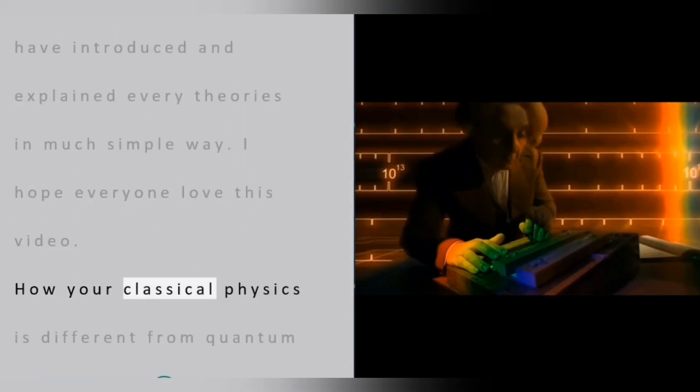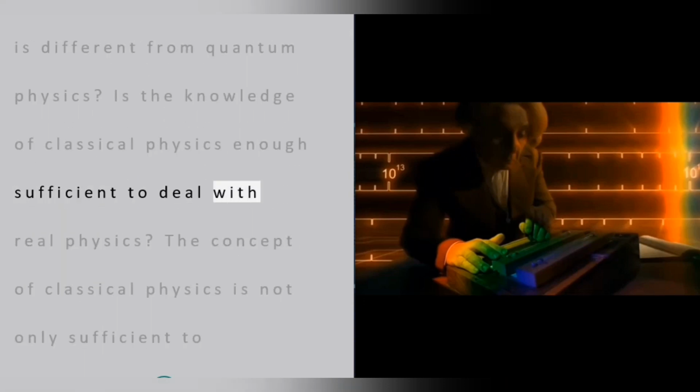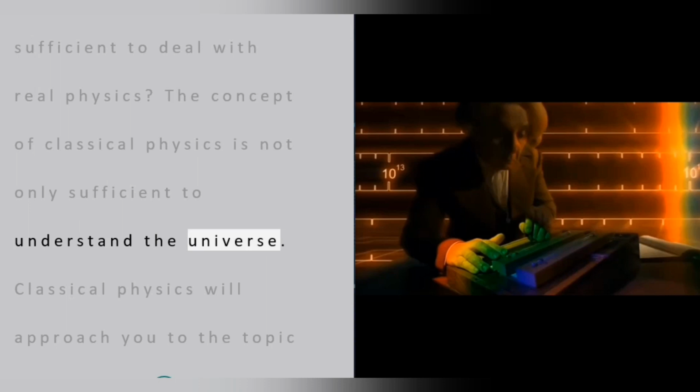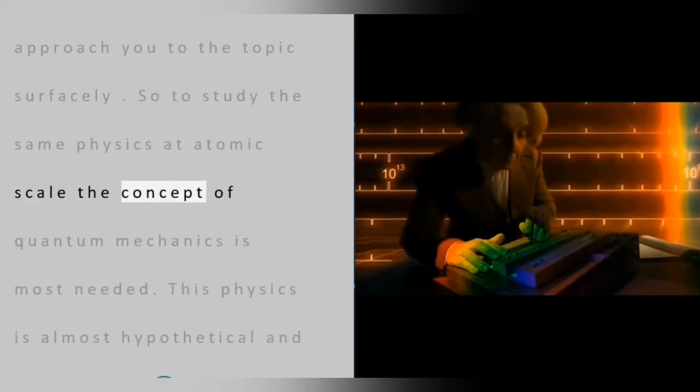How is classical physics different from quantum physics? Is the knowledge of classical physics sufficient to deal with real physics? The concept of classical physics is not sufficient to understand the universe. Classical physics will approach the topic only superficially. So to study the same physics at atomic scale, the concept of quantum mechanics is most needed.